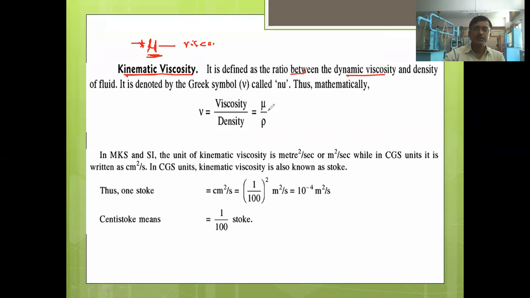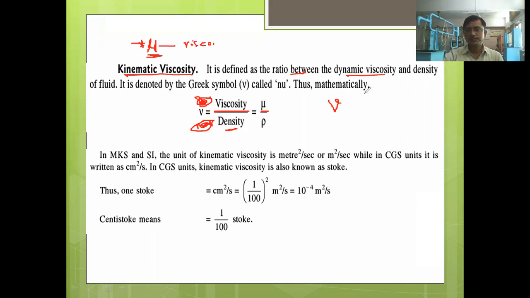Mathematically, it is the ratio of viscosity to the density. Here viscosity means dynamic viscosity, and density means mass density. Many times the words "mass" and "dynamic" are not pronounced; they are silent. So whenever we say viscosity, it is dynamic viscosity, and whenever we say density, it is the mass density. This kinematic viscosity is represented by the letter nu.